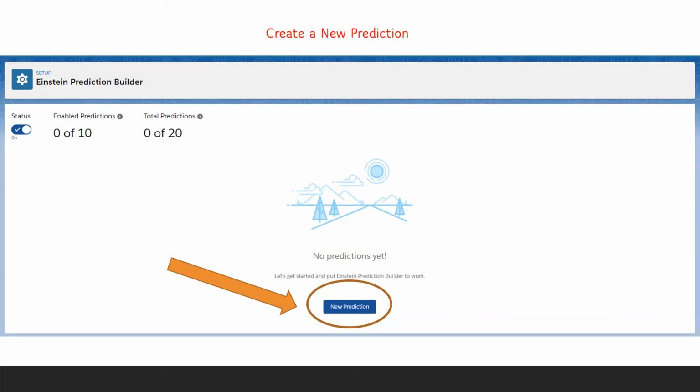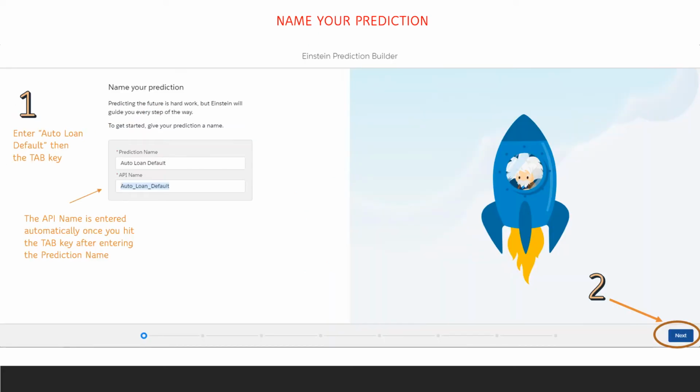We're ready to create our first prediction, so we click on the New Prediction button. Here's where you want to name your prediction. You can name your prediction anything that is meaningful to you and/or that adheres to your company's naming conventions. We entered here the name Auto Loan Default. After you enter the name, you hit the Tab key, and when you do that, your API name is entered automatically. When you're done, click Next in the bottom right-hand corner of the screen.